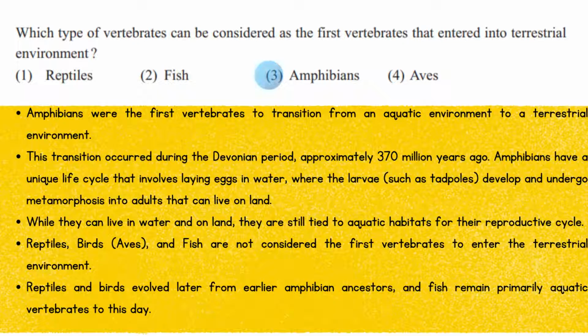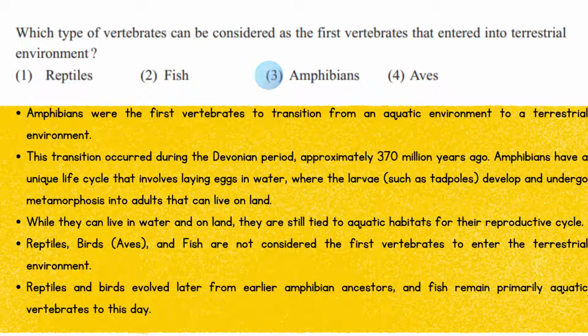Amphibians have a unique life cycle that involves laying eggs in water, where the larvae, such as tadpoles, develop and undergo metamorphosis into adults that can live on land. While they can live in water and on land, they are still tied to aquatic habitats for their reproductive cycle. Reptiles, birds, and fish are not considered the first vertebrates to enter the terrestrial environment. Reptiles and birds evolved later from earlier amphibian ancestors, and fish remain primarily aquatic vertebrates to this day.